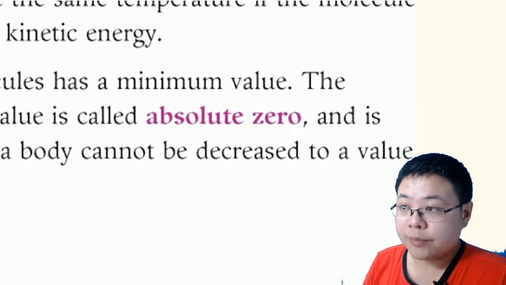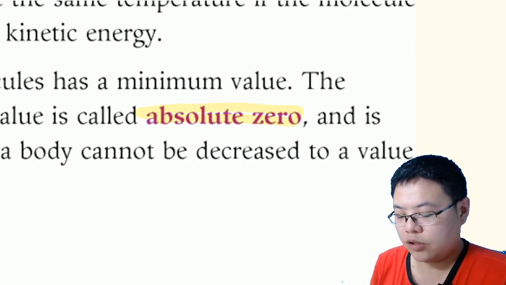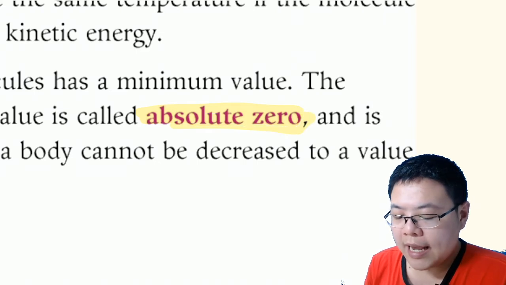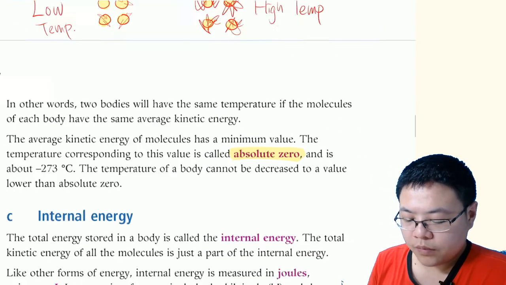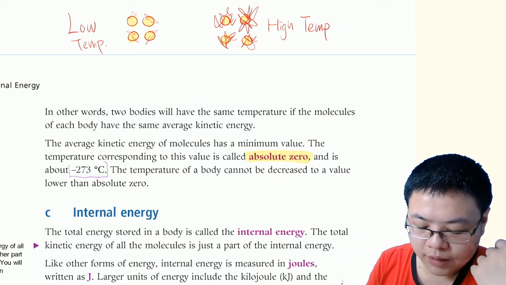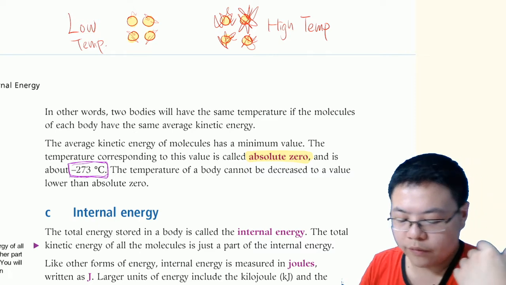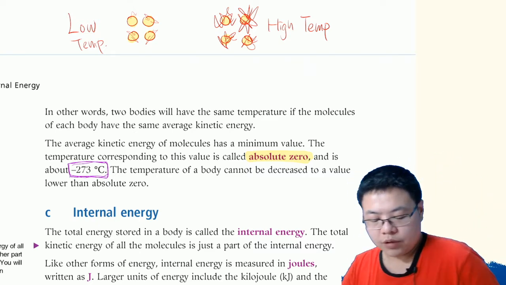That absolute zero, some of you should have heard of it. 絕對零度, absolute zero.